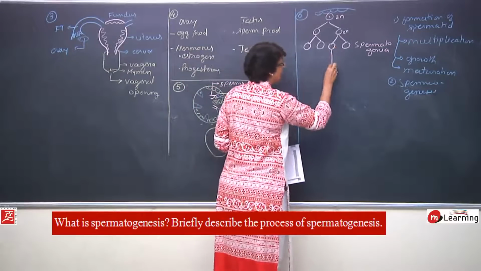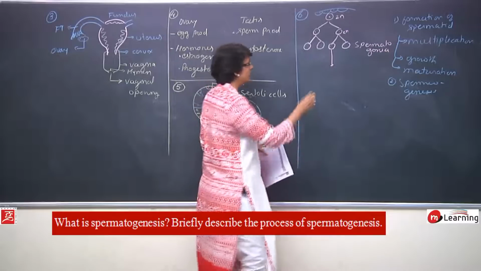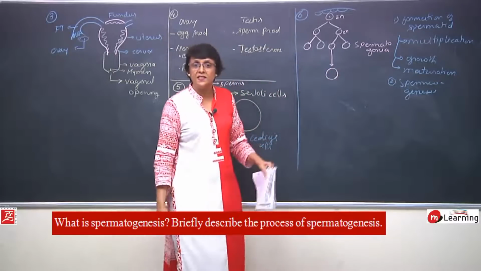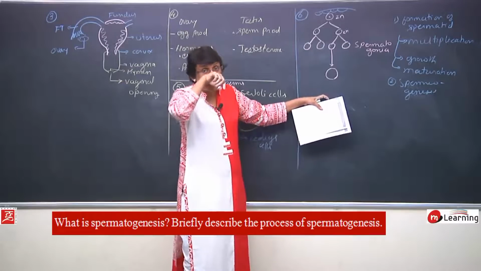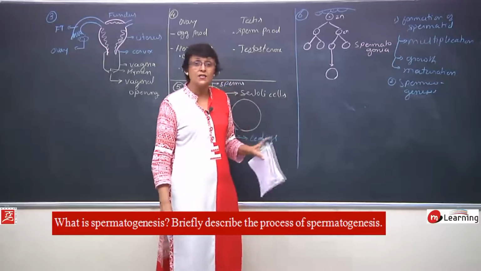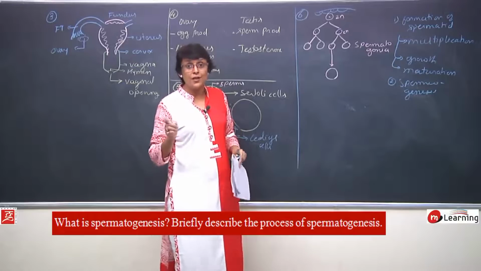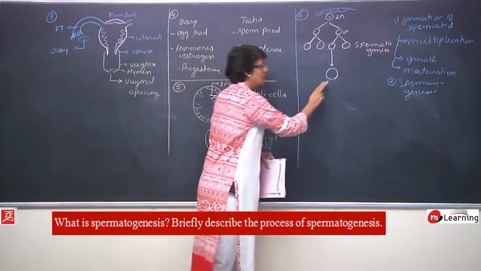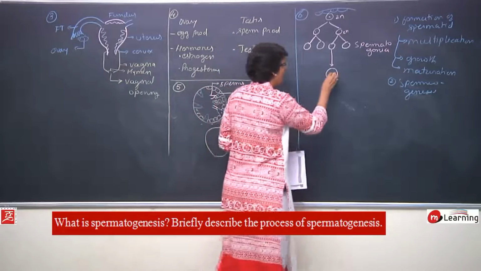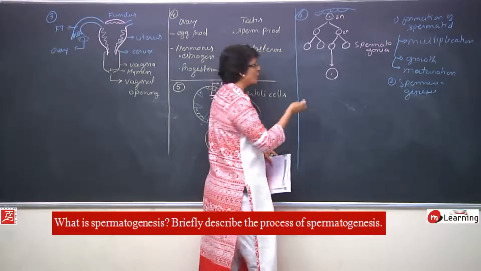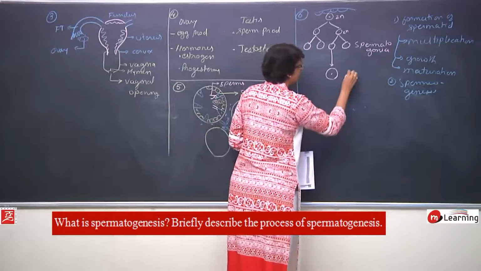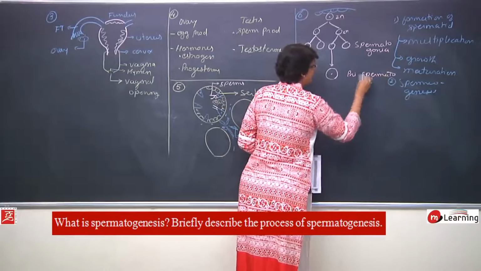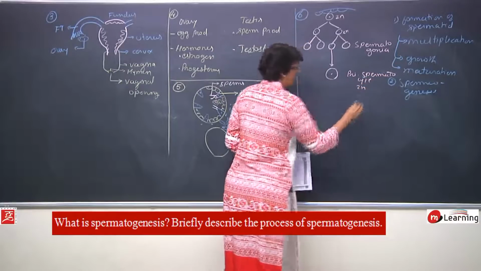Now this enters the next phase, that is growth phase. Growth, as the name suggests, there is accumulation of proteins for which RNA synthesis, so increase in size, but the increase in size is not significant. In case of oogenesis, we saw the size increases many folds because of yolk accumulation. In this case, there is no yolk which is formed, and it simply grows in size because of protein accumulation. This is known as the primary spermatocyte. This is also diploid.